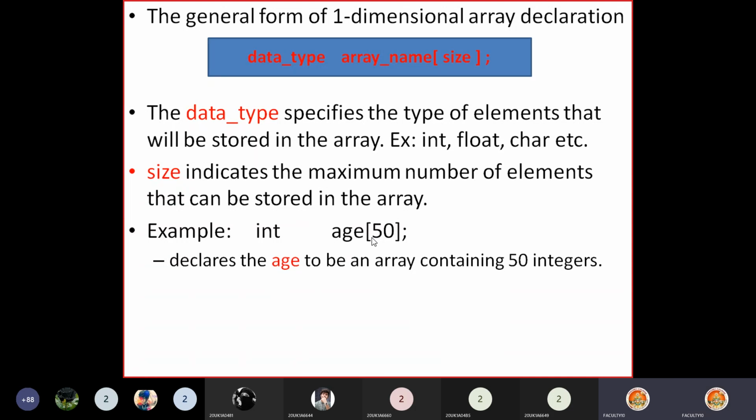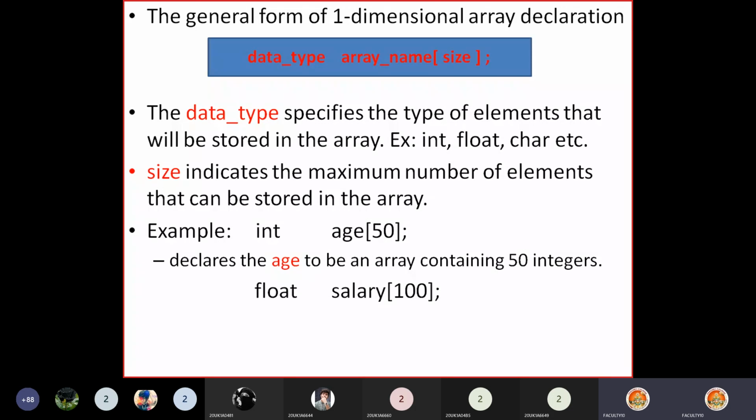This declaration declares age to be an array containing 50 integer numbers. That means we can store 50 integer numbers inside this array variable called age. Now, using a single variable name, you are able to store 50 numbers, and this variable is called a one-dimensional array.